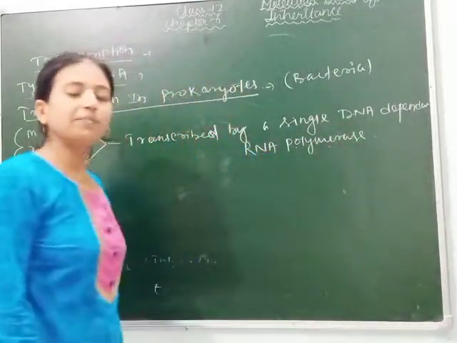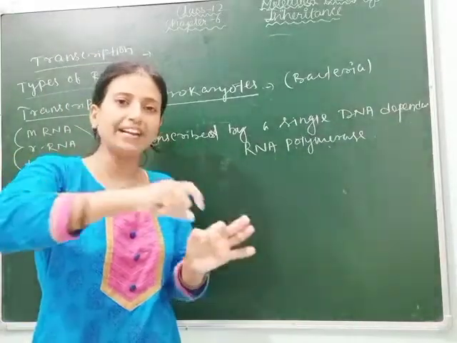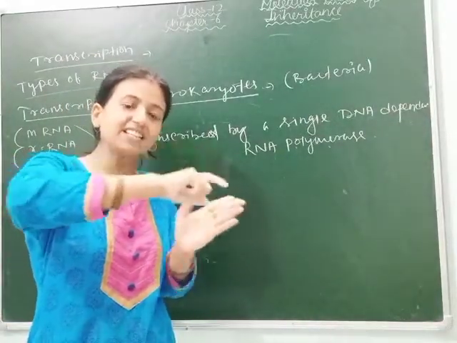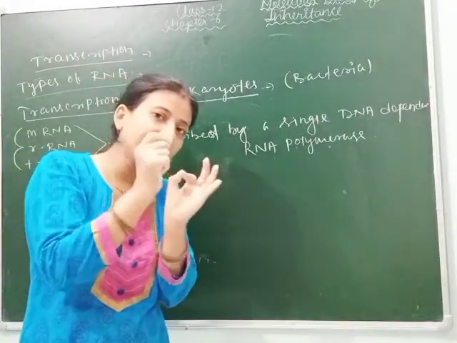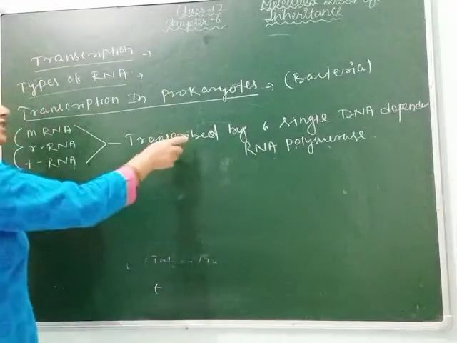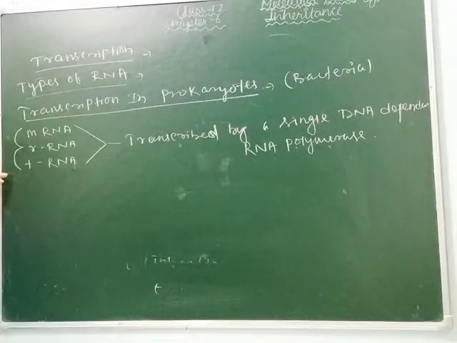The function of polymerase is that it helps in the polymerization of the nucleotide chain, means it increases the length of the nucleotide chain while transcription occurs on the segment of DNA. So the transcription is done by the enzyme called single DNA dependent RNA polymerase, and it has many functions.